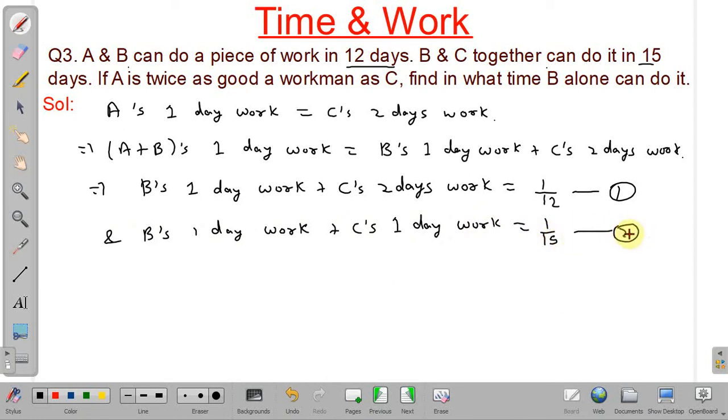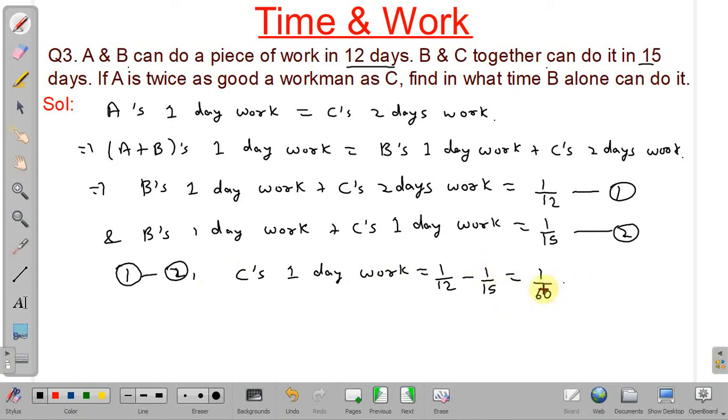Okay. Now, if we subtract equation 2 from equation 1, we can find C's one day work. So, subtracting equation 2 from 1, 1 minus 2. Okay. We will get C's one day work. It will be equal to 1 by 12 minus 1 by 15, and it will be equal to 1 by 60. Okay.